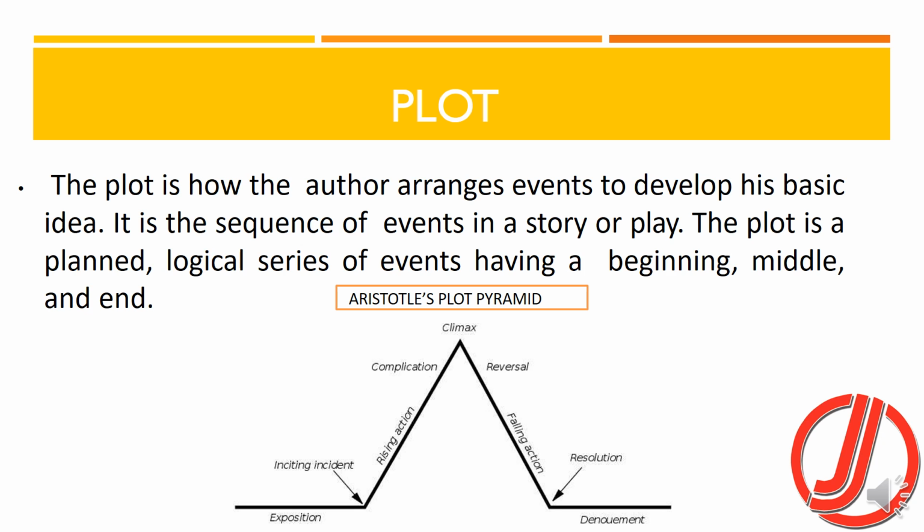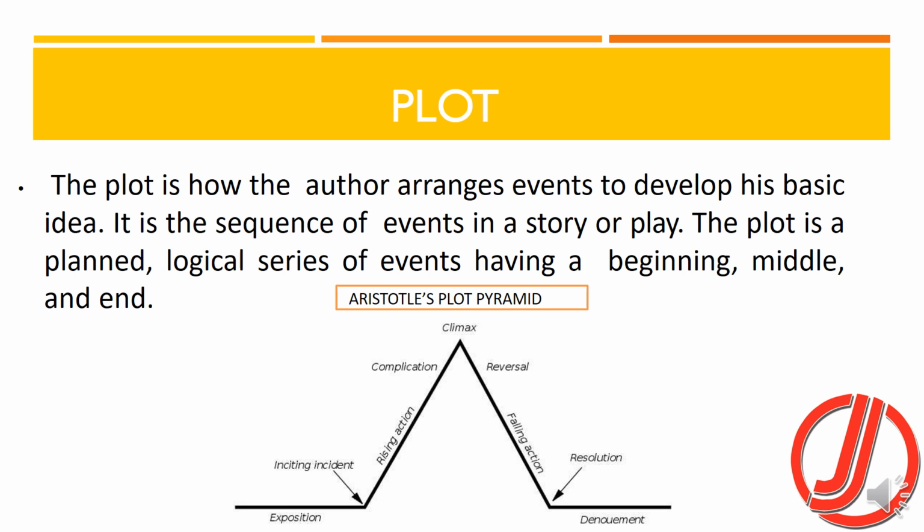And Aristotle, in his Poetics, gives maximum importance to the plot. According to him, this is the pyramid of a play based on the plot. It begins with exposition, and then comes some inciting incident, which is some revelation of some conflict. Then there is rising action, in which the story moves towards complication and then climax.